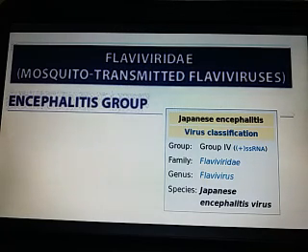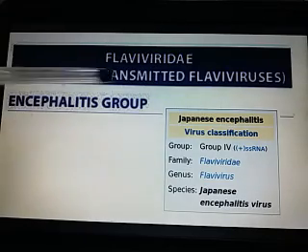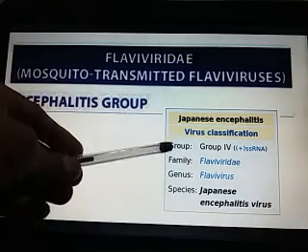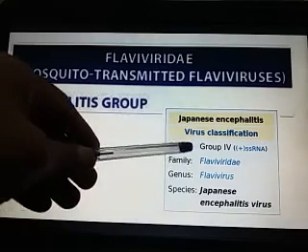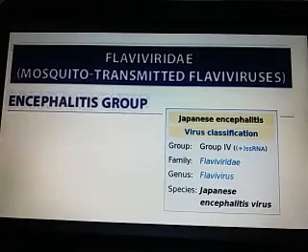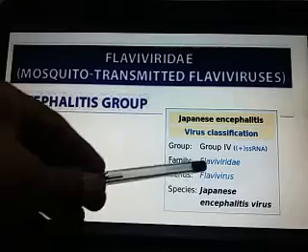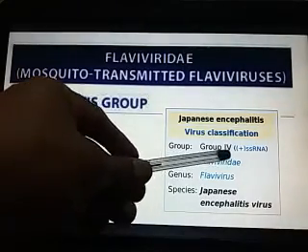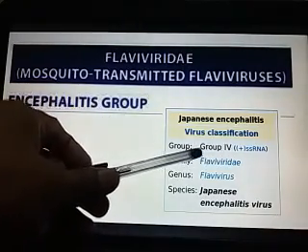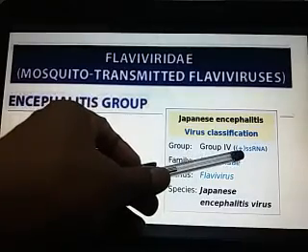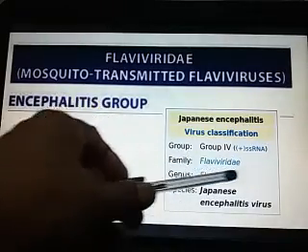in Japan. You can see here the classification of the virus. The virus that causes Japanese encephalitis belongs to group 4 and has positive sense single stranded RNA.